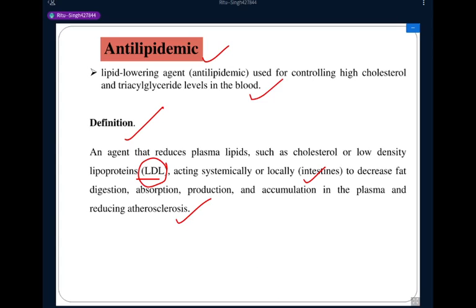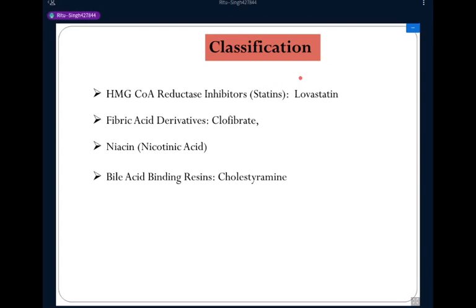Now we discuss the classification. What is the classification of antilipidemic agents? The first category of this classification is called HMG coenzyme A reductase inhibitor, and it is also called statin. HMG is hydroxymethylglutaryl: H is hydroxy, M is methyl, and G is glutaryl, and this is a coenzyme.